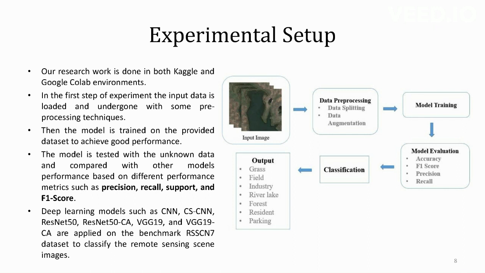Model evaluation will be done here: accuracy, F1 score and recall, which we will discuss later. And the classification will be grass, field, river, forest, and so on. And the metrics we are using are precision, recall, and F1 score. Deep learning models such as CNN have been discussed here. We have used these models in this research.